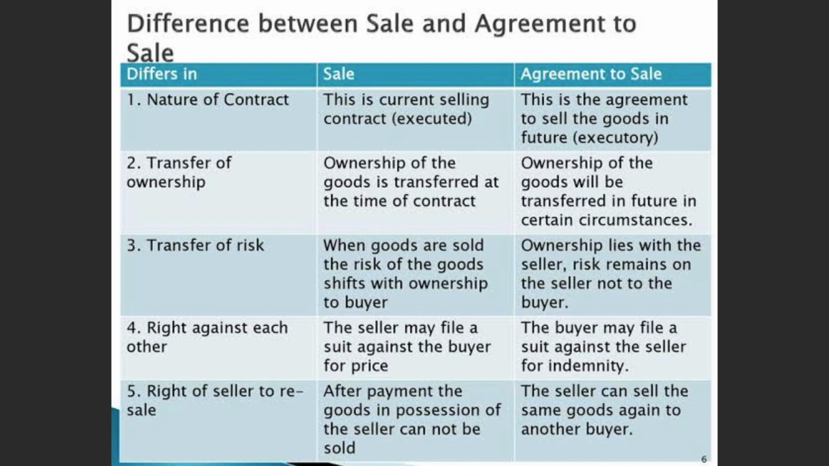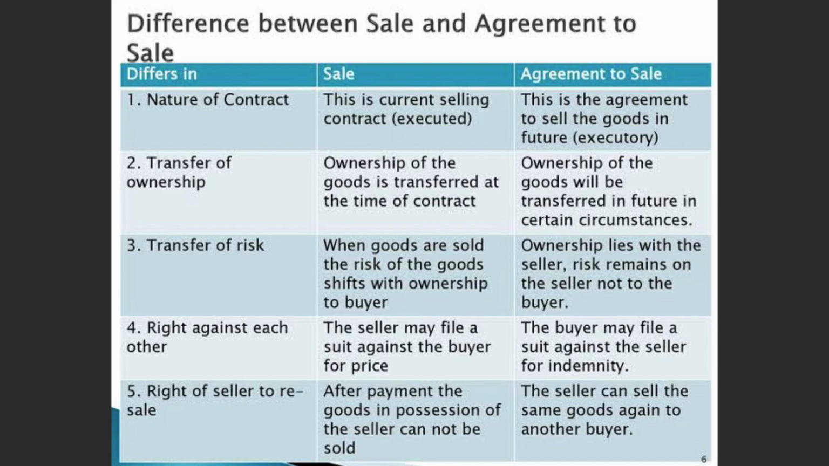Now these are two different concepts. Let's look at the differences in it. The first basis is nature of contract. Sale is a current selling contract. That means it's an executed contract. Agreement to sale is an executory contract.